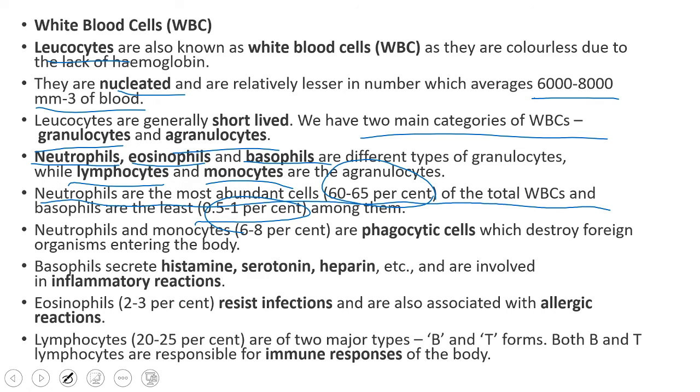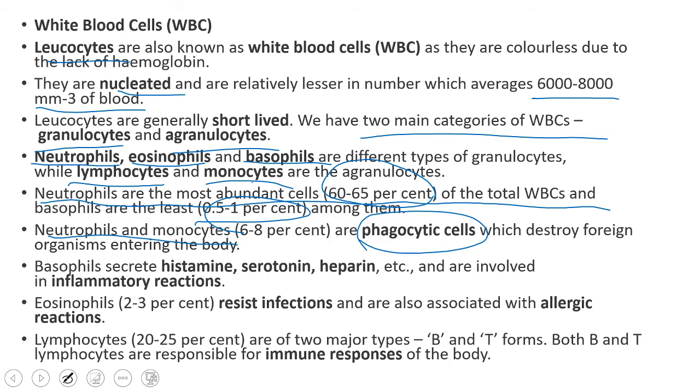Let's discuss neutrophils and monocytes. Neutrophils belong to granulocytes. Monocytes belong to agranulocytes. And these two are phagocytic cells. What do you mean by phagocytic action?